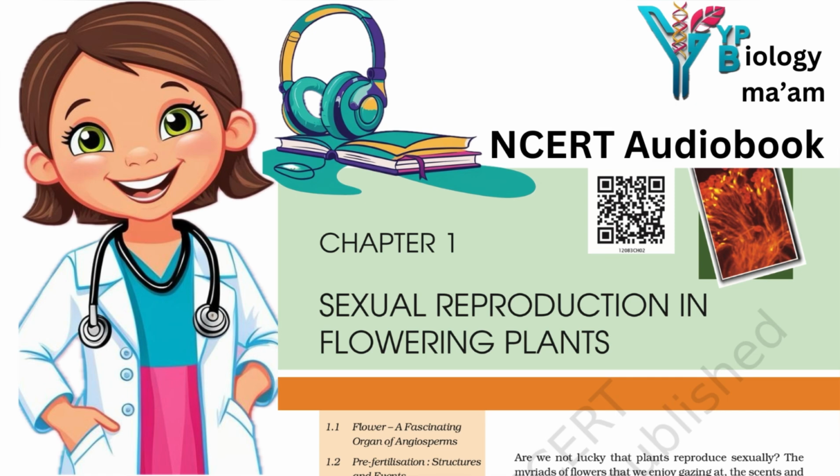If the female parent bears bisexual flowers, removal of anthers from the flower bud before the anther dehisces, using a pair of forceps, is necessary. This step is referred to as emasculation. Emasculated flowers have to be covered with a bag of suitable size, generally made up of butter paper, to prevent contamination of its stigma with unwanted pollen. This process is called bagging. When the stigma of the bagged flower attains receptivity, mature pollen grains collected from the anthers of the male parent are dusted on the stigma, the flowers are rebagged, and the fruits allowed to develop.